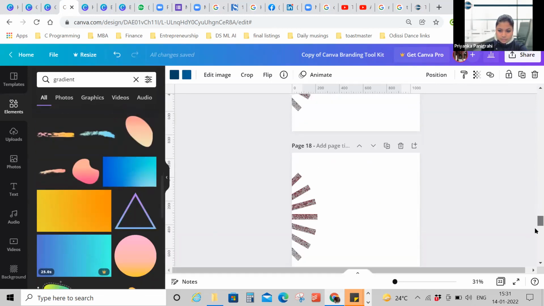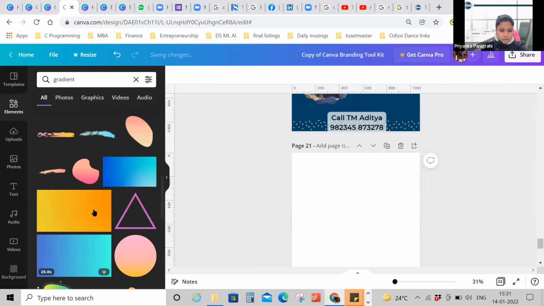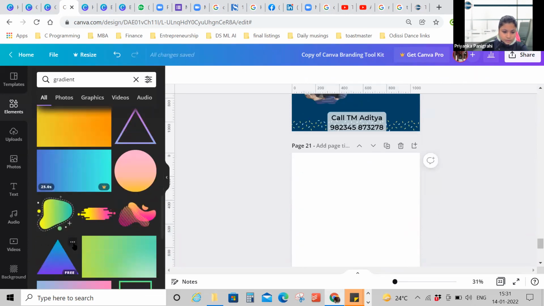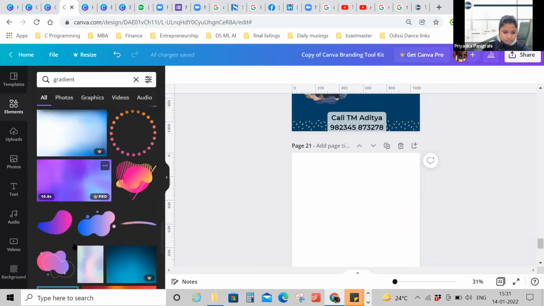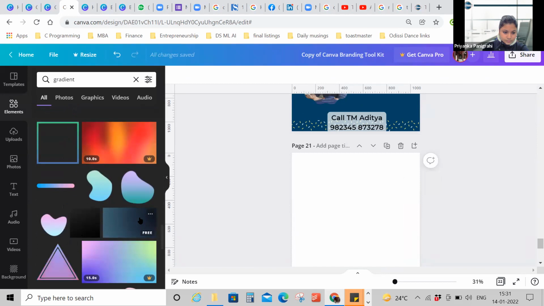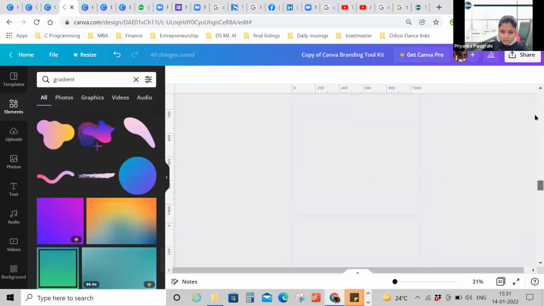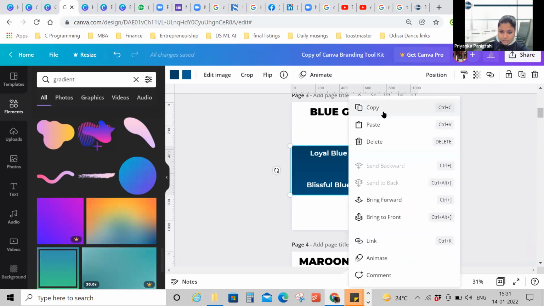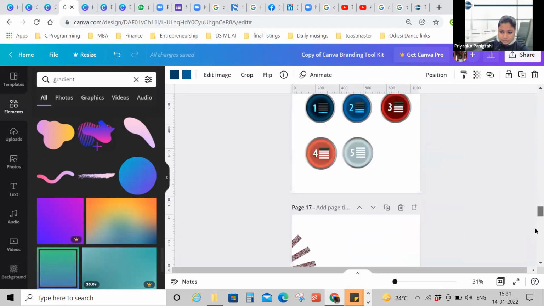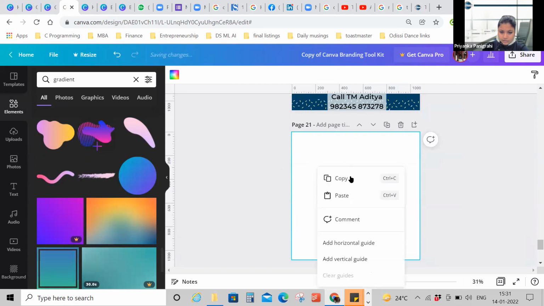Let's see. Let me delete this one. Let's say I can pick this gradient itself. I have picked this, I have copied it, and I have pasted it here.